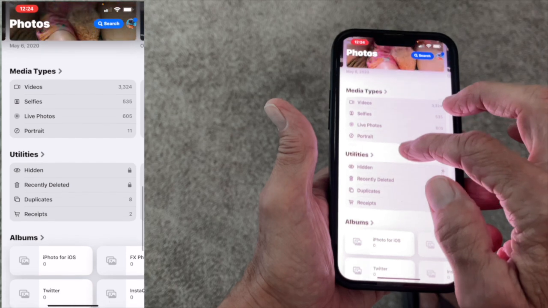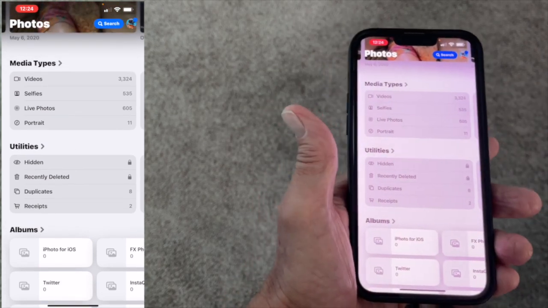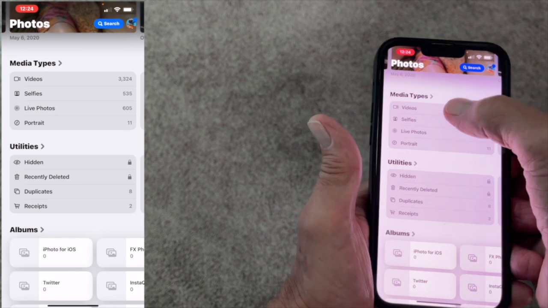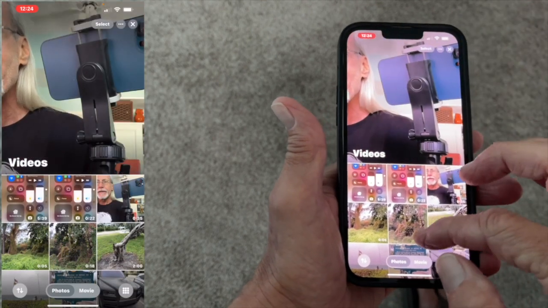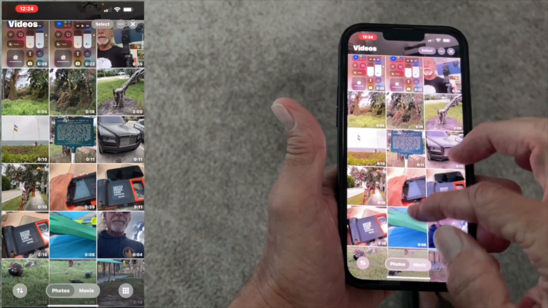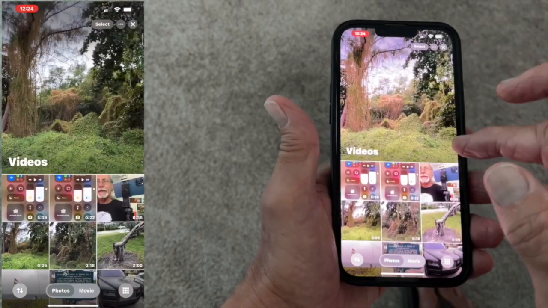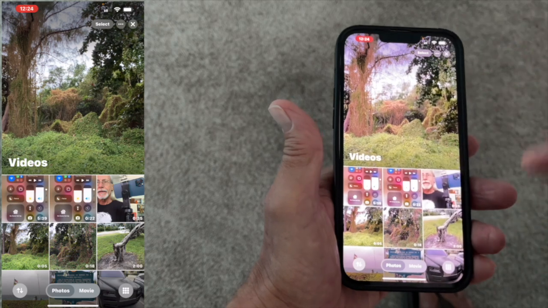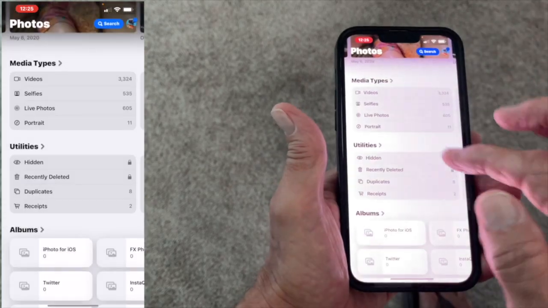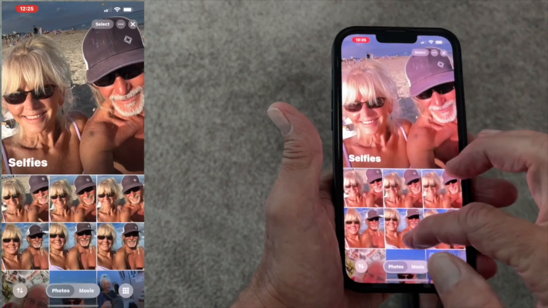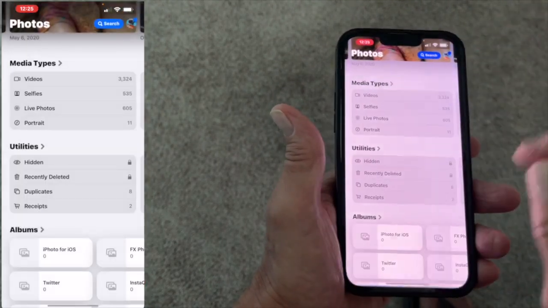But if you want to just get to your stuff, I recommend just coming down here. And this is kind of cool. Here's your videos. You click that, and then your videos will come up. You got one up here, and then if you want to scroll, you've got to push up, and then you come back down, and then it just kind of picks a video. I don't know why. But anyway, to get out of there, you just click that. All right. Now, selfies, it's the same thing. You got to scroll this way, scroll back this way, whatever. Let's get out of there.